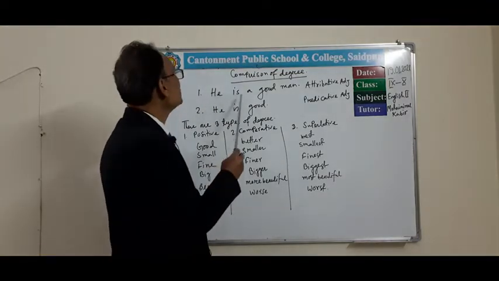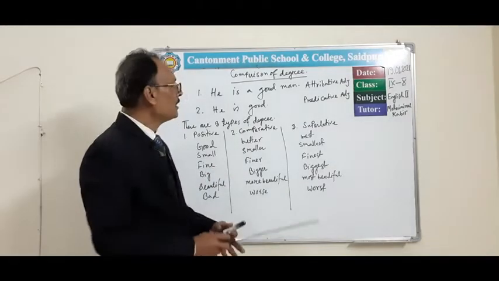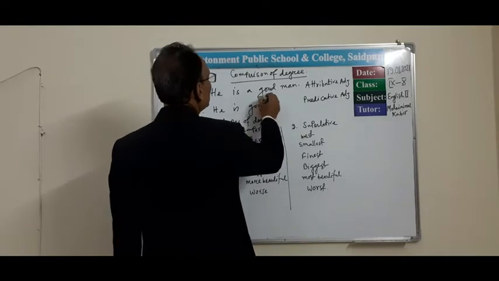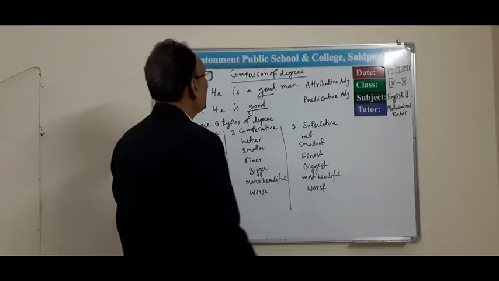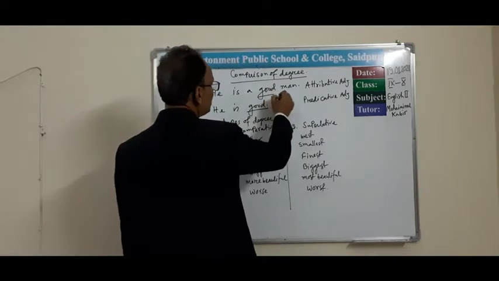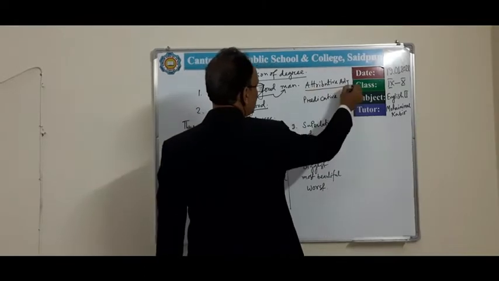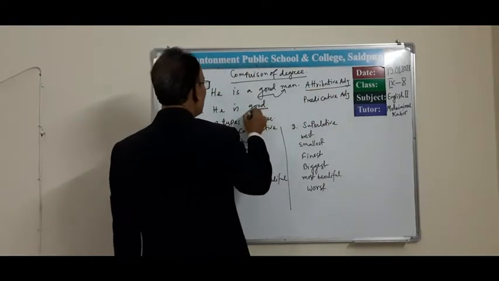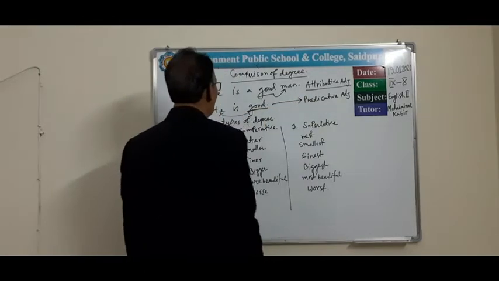One is "He is a good man" and another is "He is good." Here we use two adjectives, good, and here also good. This good qualifies man, it's called an attributive adjective, and this adjective qualifies he and it's called a predicative adjective.